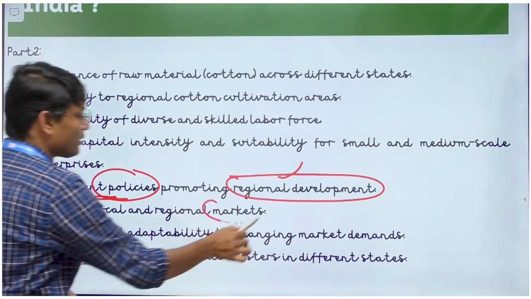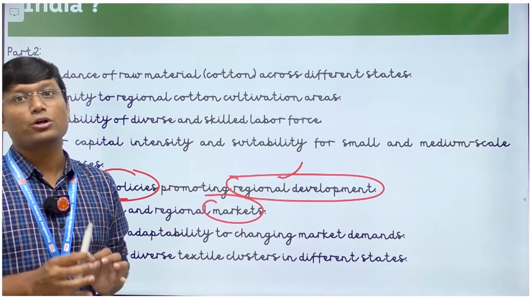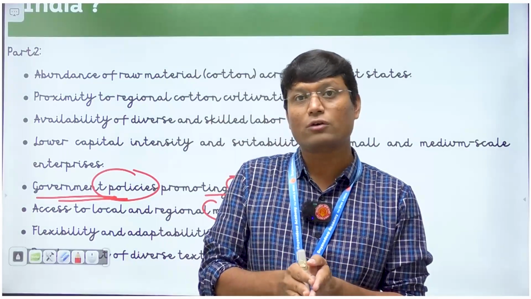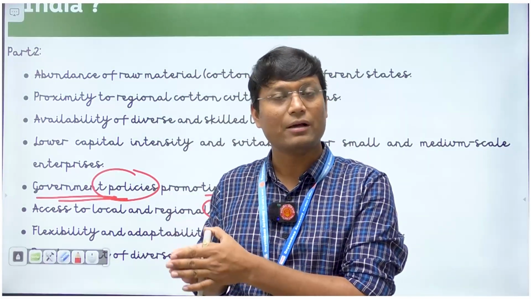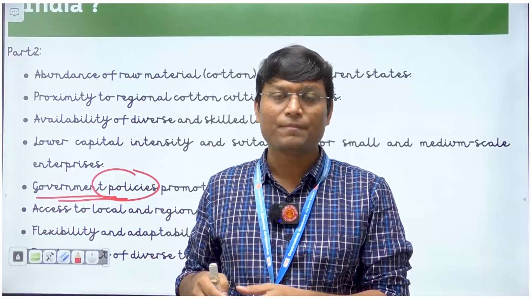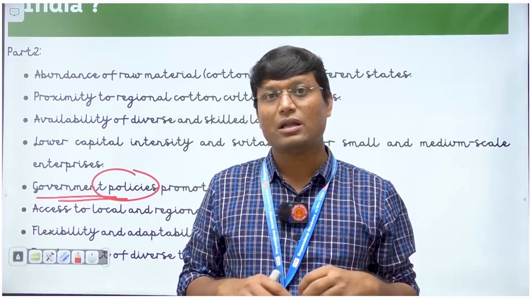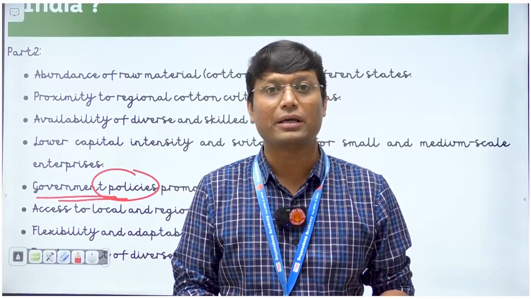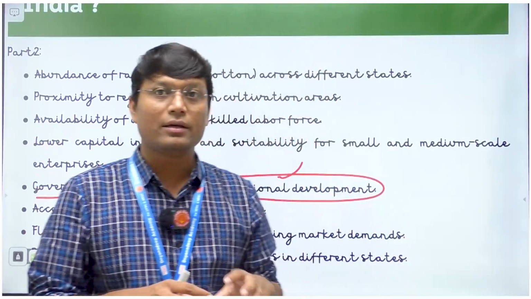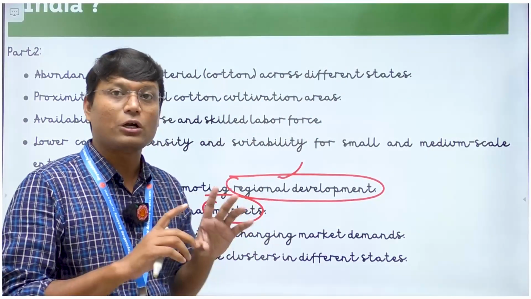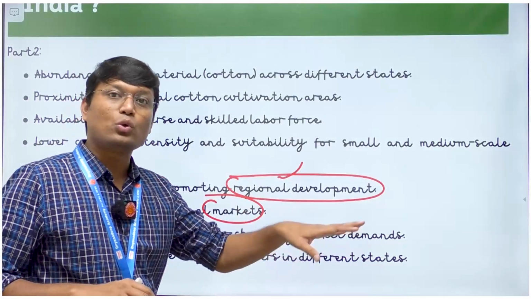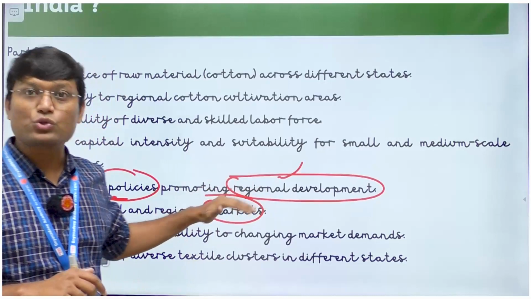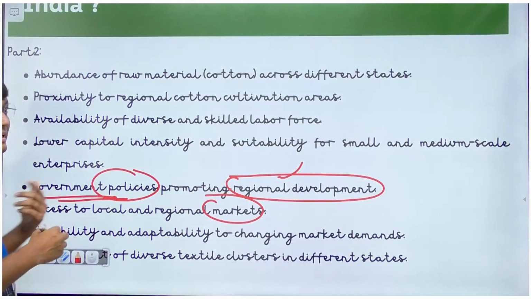Then market, this is a very very important point when it comes to the market of the clothing industry in India. ठीक है, अगर आप क्लोथिंग मार्केट देखें from South to North, there is a lot of variety और हर मार्केट की अपनी एक लोकल रिक्वायरमेंट है. And accordingly, you will find growth of cotton textile industry in those local pockets. ठीक है, तो ये एक बहुत बड़ा फैक्टर है, मेजर फैक्टर है, which is going to decide the decentralization of